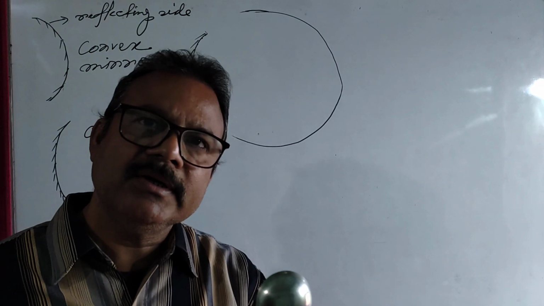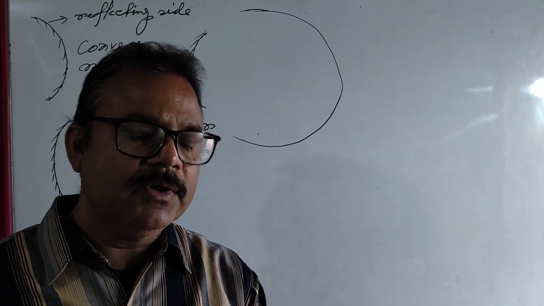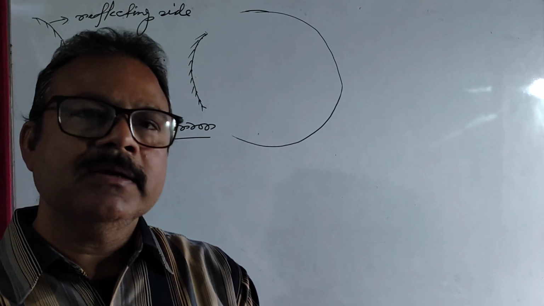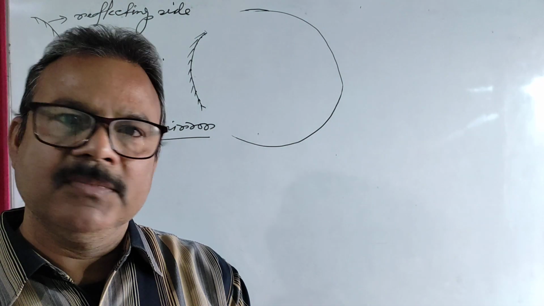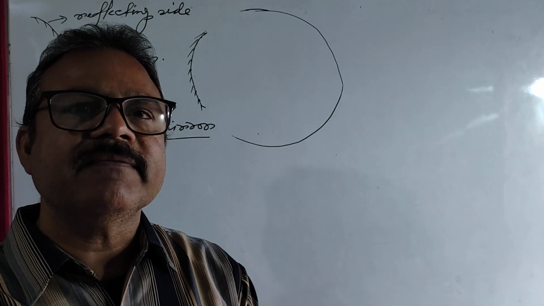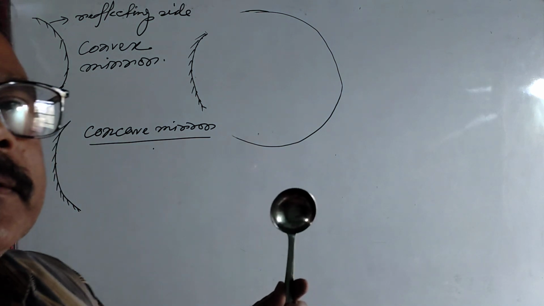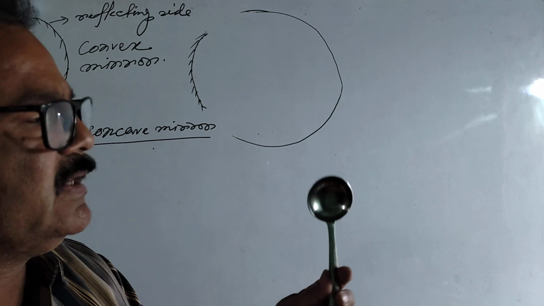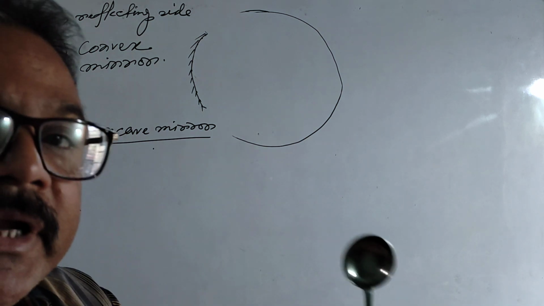And in other words, in case of convex mirror, the middle portion is most bulged and it is tapering towards the edge. Okay, and this is the reflecting surface. And again, if this is the reflecting surface, then it will behave like a concave mirror.